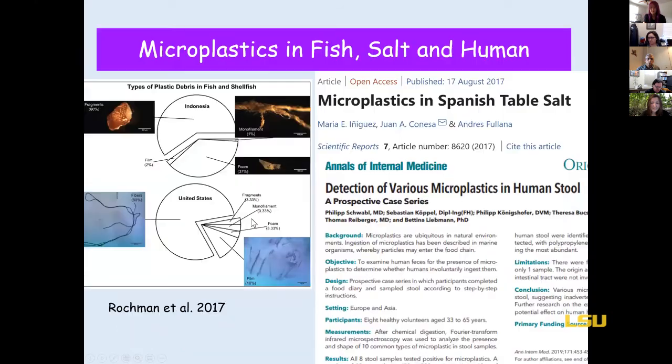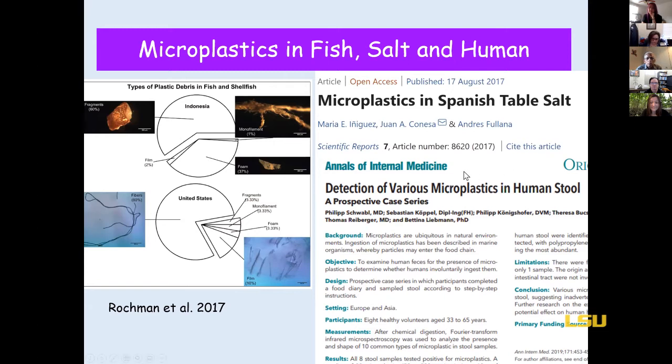Microplastics are not only in the ocean, they are also in fish, and the left figure here shows plastics in fish from markets in Indonesia, and also the fish and shellfish from markets in California. Microplastics have also been found in table salt, because plastics could settle, they could change their density. And finally, if they are in fish and salt, you could expect that they're also in our body. I'm sure I have plastics in my body.